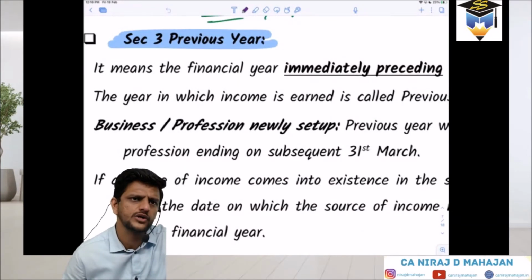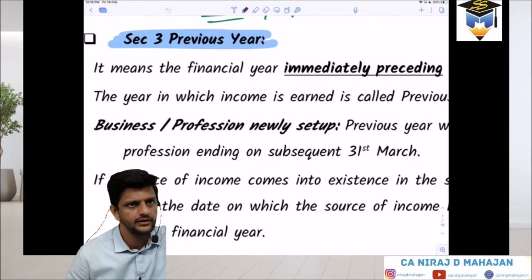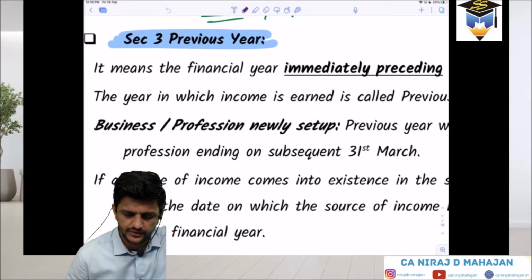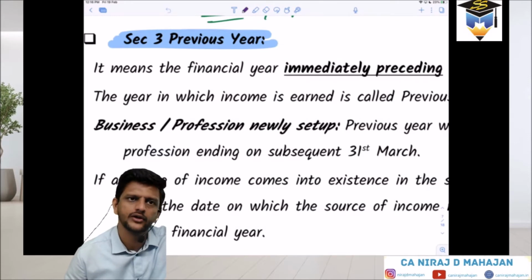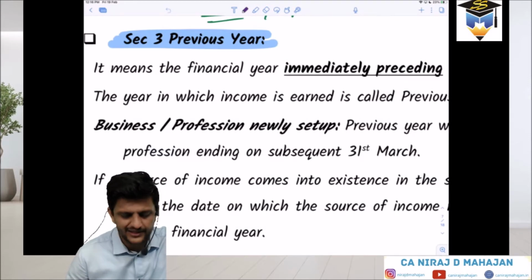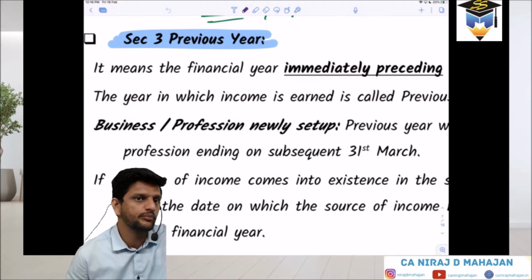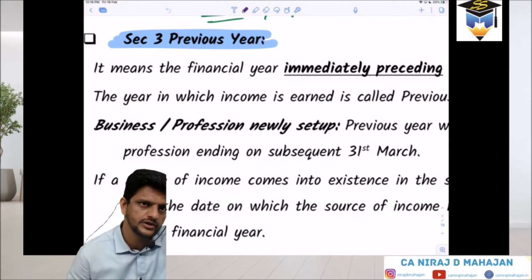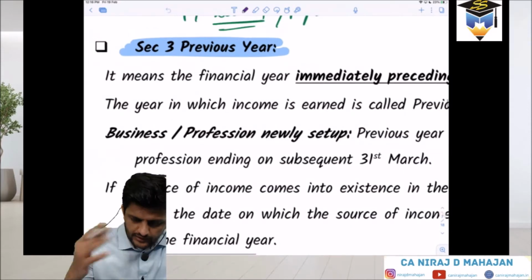Now check. Section 3, previous year. Are you understanding what previous year is right now? Yes. The year in which income is earned, the year of which tax will be paid or calculated. So PY and AY go hand in hand, exactly consecutive, one after another. There is no break or gap as such. Understood here?